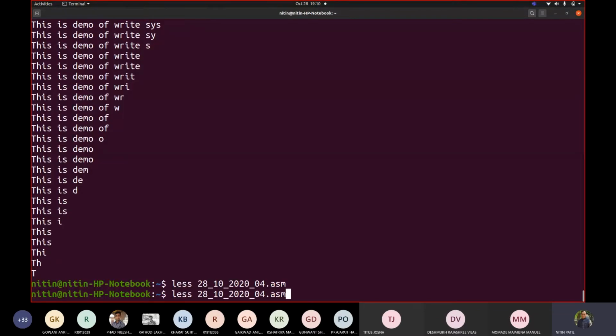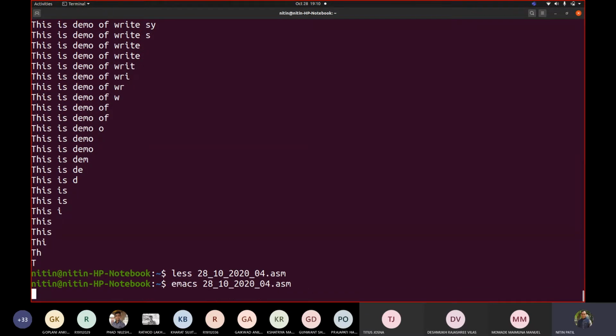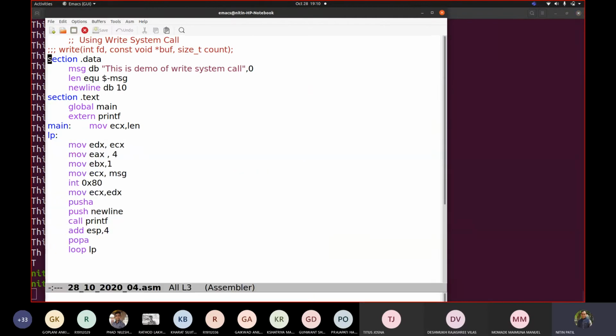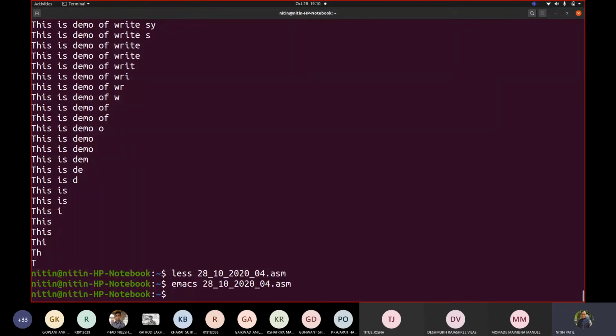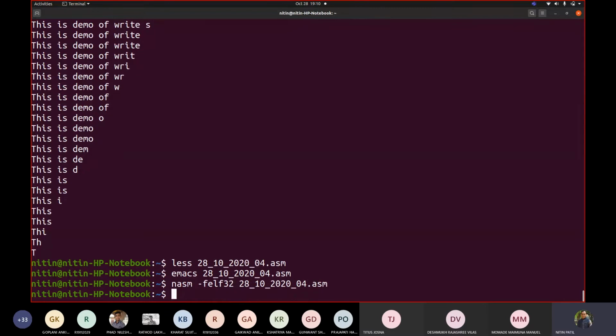Let me open that code in a Max window. Here I'm removing this push and popping for a while. I want to debug this code. So nasm -f elf32 2810 04.asm, gcc -m32.